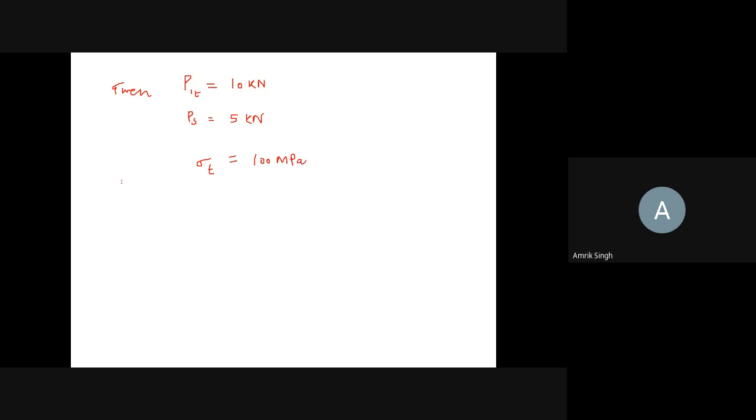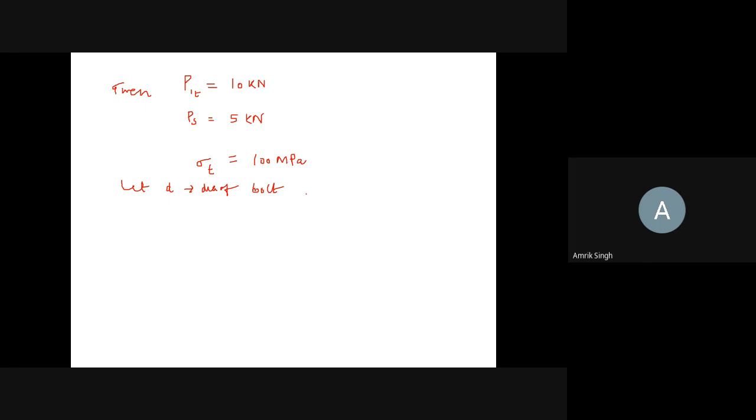So let D is the diameter, D is the dia of bolt. So we have to assess this, the diameter of bolt.